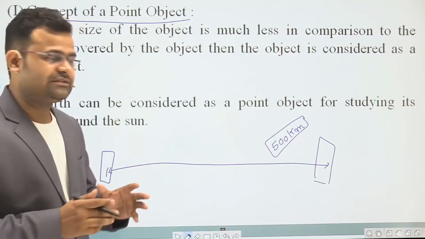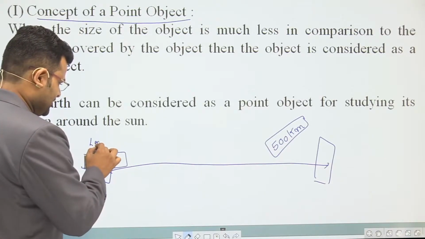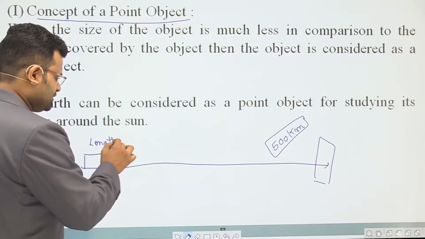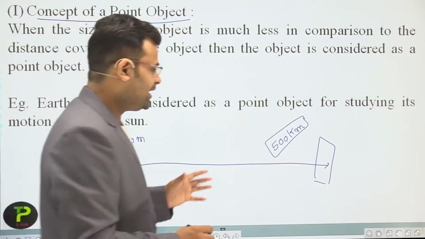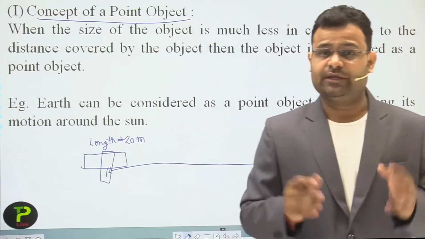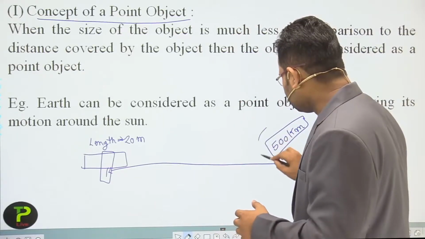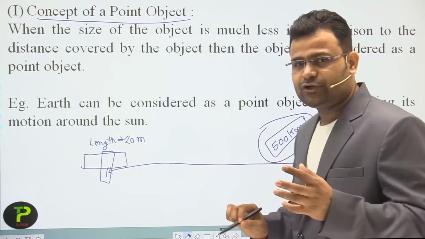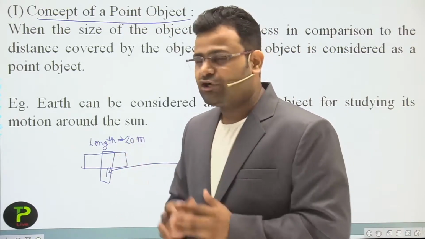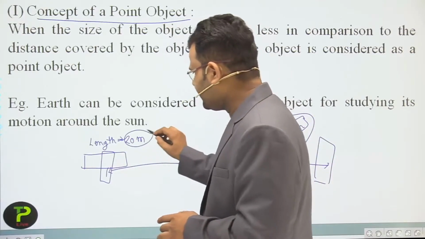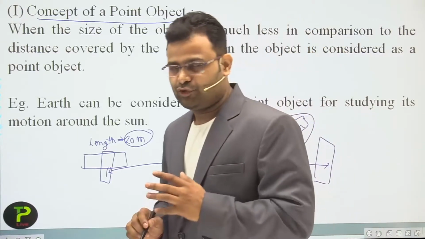You are not considering the length of the train. That is the length of the train, at most almost 20 meters. You are not saying we are moving 500 kilometers plus 20 meters also, because as compared to that distance of 500 kilometers, the length of the object, that is 20 meters, is negligible. Okay, students.